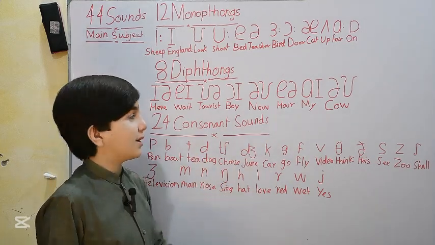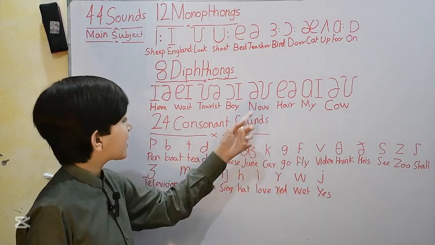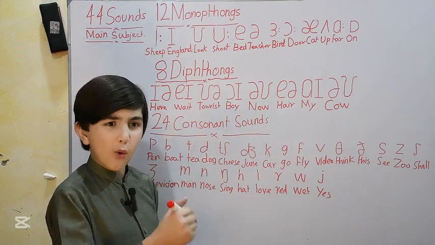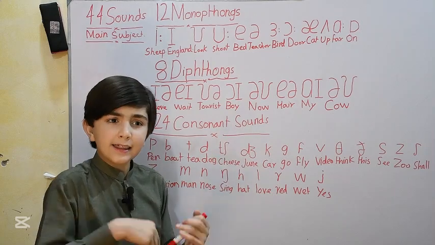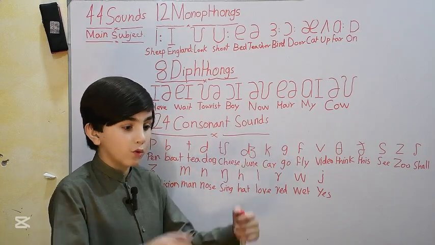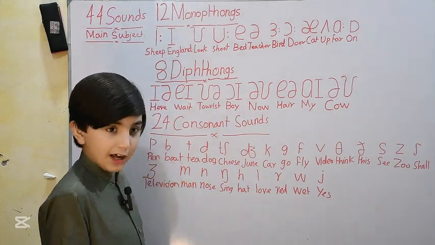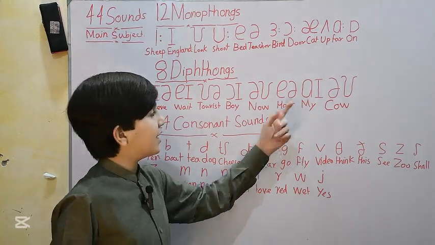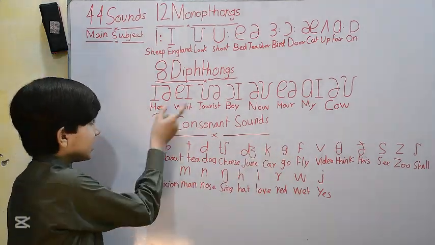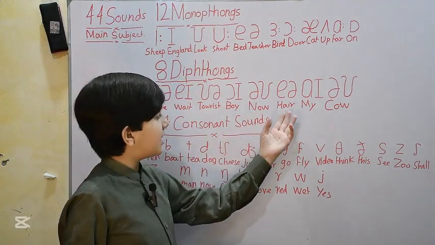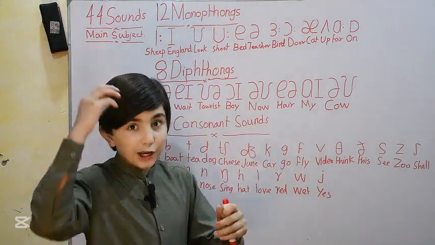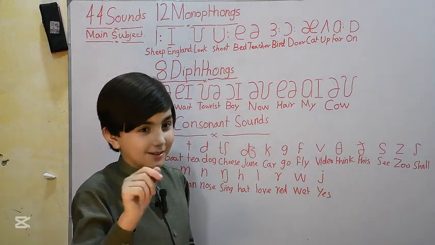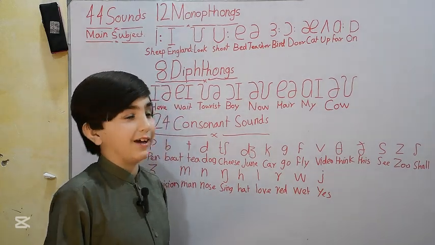You may repeat after me. Boy. The next one is ow, as in the word now. Now I would like to play. Now. The next vowel sound is ear, like this one, as in the word here. Tell me in the comment section, I have beautiful hair. I would like to see your replies on my hair.